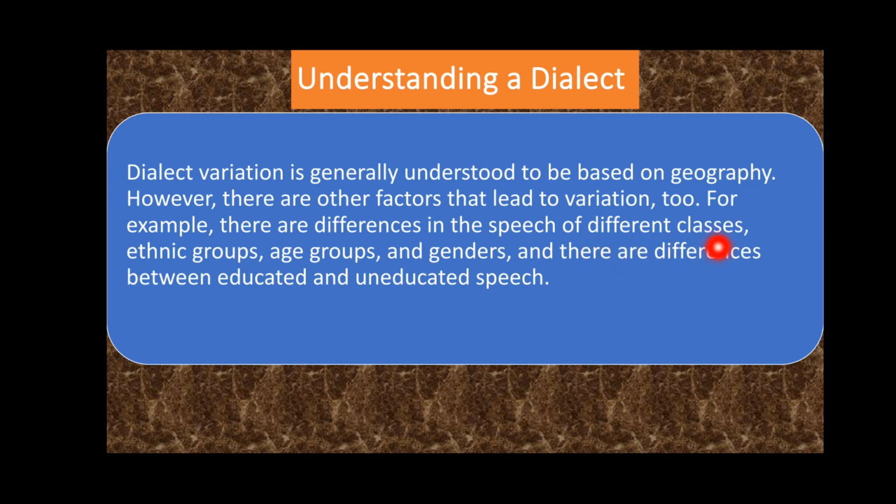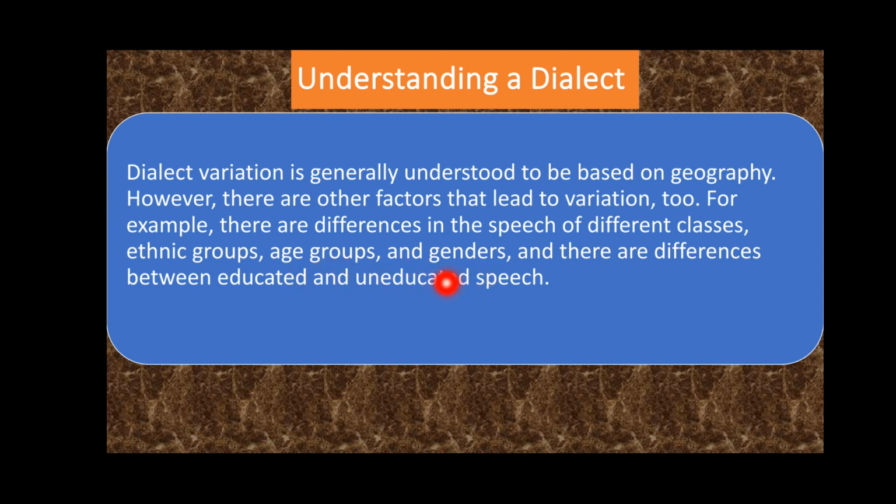So variation also exists on the basis of classes in society, because we have different classes: upper class, middle class, lower class, and upper middle class, right? Sometimes we also have variation based on ethnic group, like among the Pashtuns we have different ethnic groups. And sometimes this variation in the language is due to age group: children, adults, and senior citizens of society.